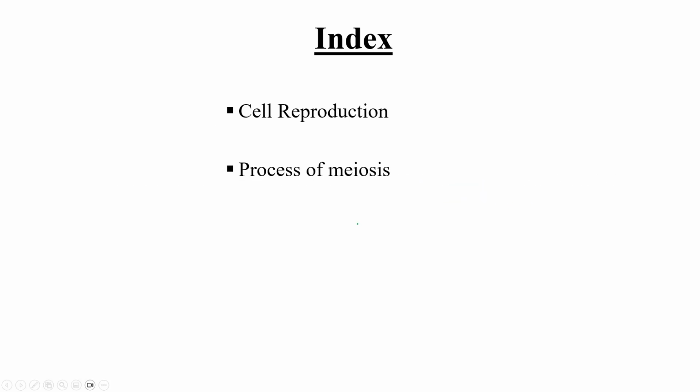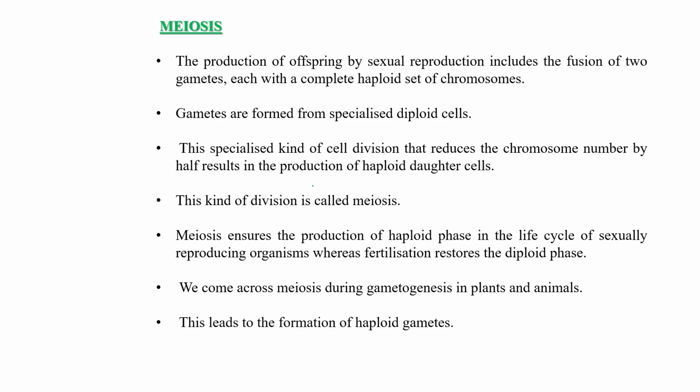And in today's video lecture, mainly we are going to discuss the process of meiosis. In the last lecture, we already discussed cell reproduction, the cell cycle and mitosis. So in today's video lecture, we are going to discuss the meiosis part. Now, what is meiosis? Meiosis means production of offspring by sexual reproduction.